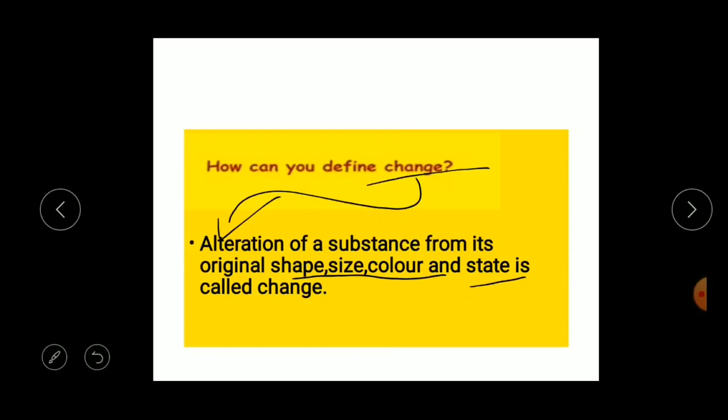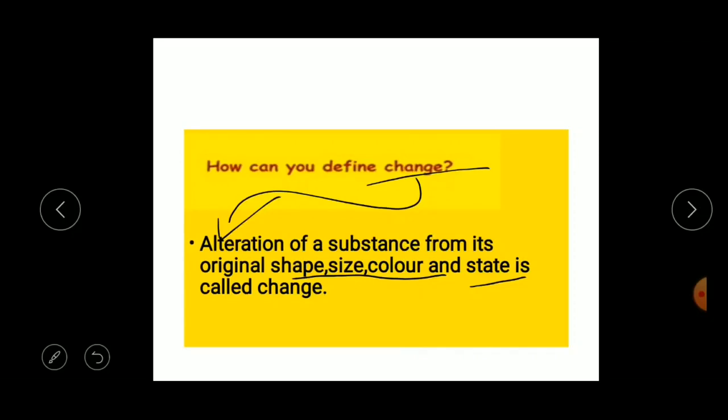So children, we live in a changing world. Every day we come across many changes in our surroundings. Can you list some of those changes? Your list may include ripening of fruits. Wet clothes dry quickly when we put them out in the sun.